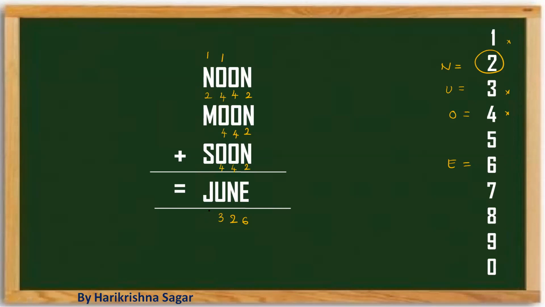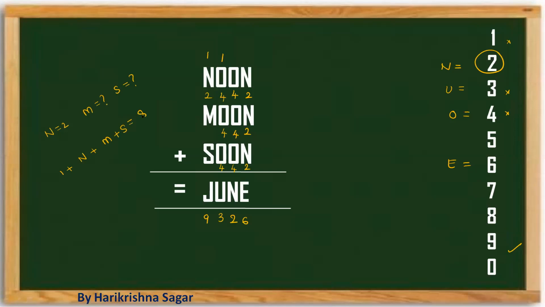So you can just observe J will take a maximum value, that is going to be 9. So already 3 is available here. So how much we need to add? So the maximum possibility is 9. If I assume J value is 9, what is the possibility of these numbers? So already 3 is here. So N is going to be 2, and M value I don't know, and S value I don't know. But I can say that 1 plus 1 is a carry. M plus S is equal to 9.